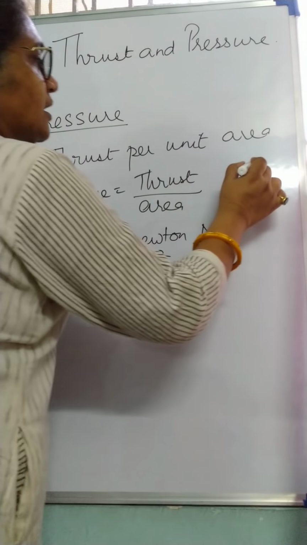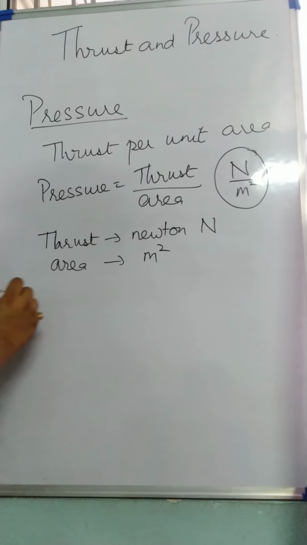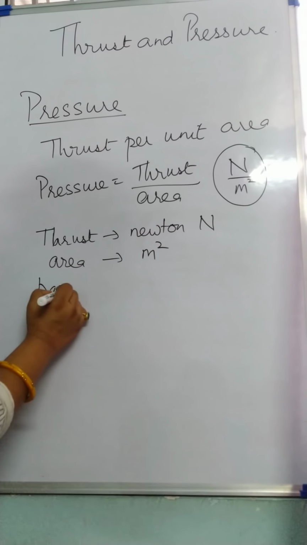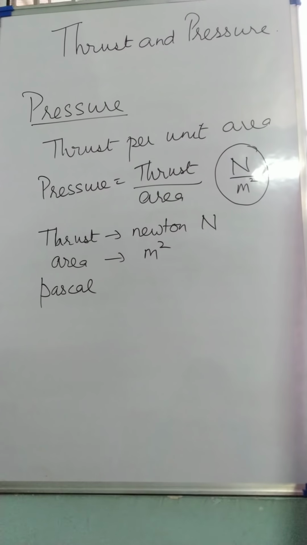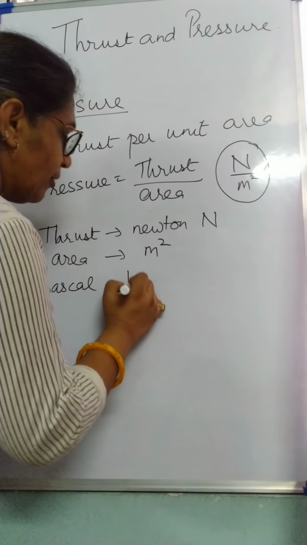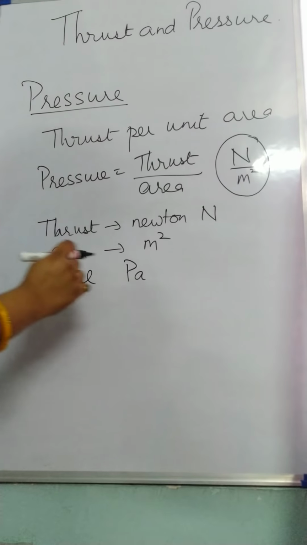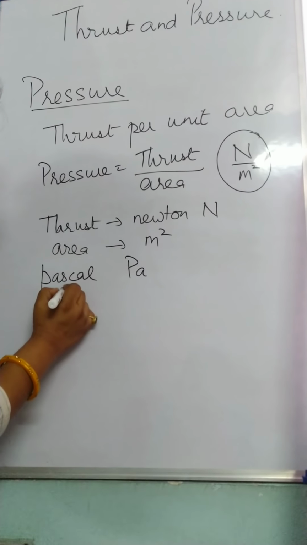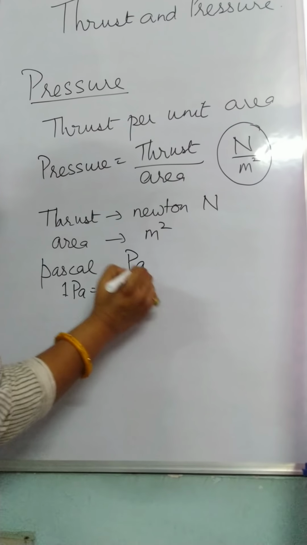Now this unit, Newton per meter square, is given a special name, Pascal. Pascal is also the name of a scientist. So we'll start with small p and the symbol for Pascal will be Pa. So from here, I can say 1 Pascal is equal to 1 Newton per meter square.